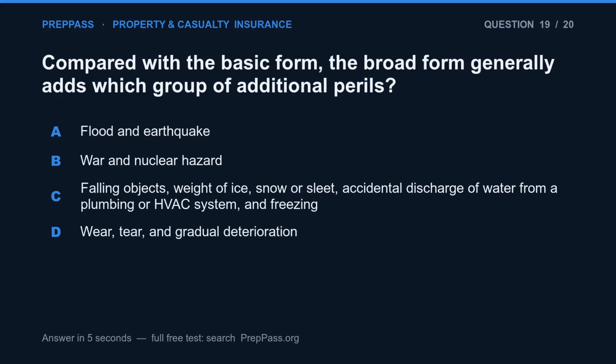Question 19. Compared with the basic form, the broad form generally adds which group of additional perils? A. Flood and earthquake. B. War and nuclear hazard. C. Falling objects, weight of ice, snow or sleet, accidental discharge of water from a plumbing or HVAC system, and freezing. D. Wear, tear, and gradual deterioration.